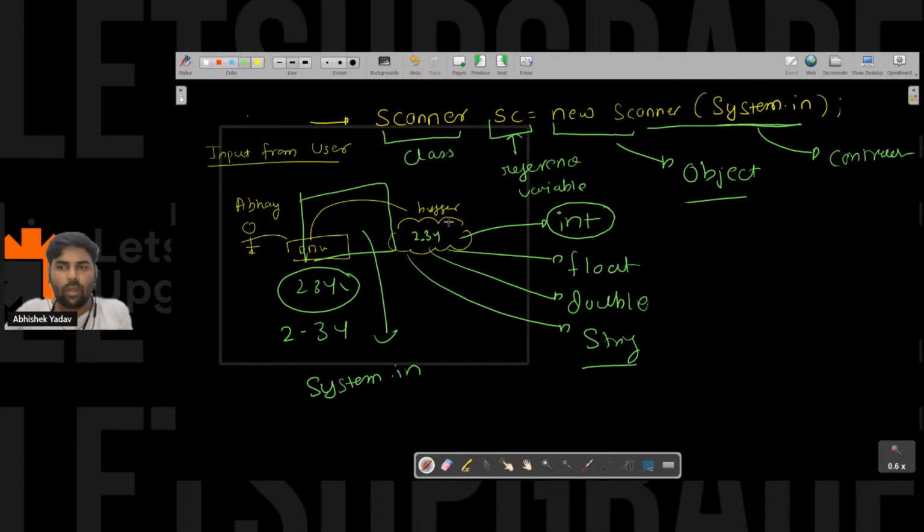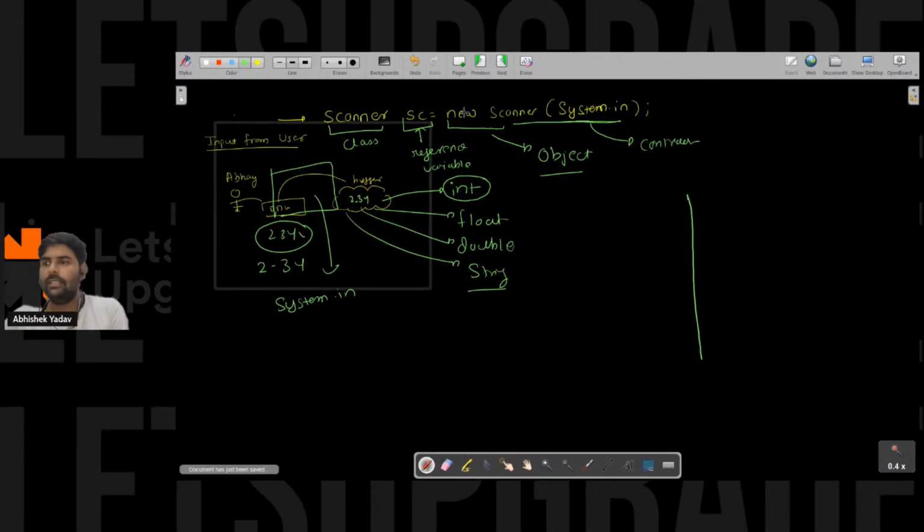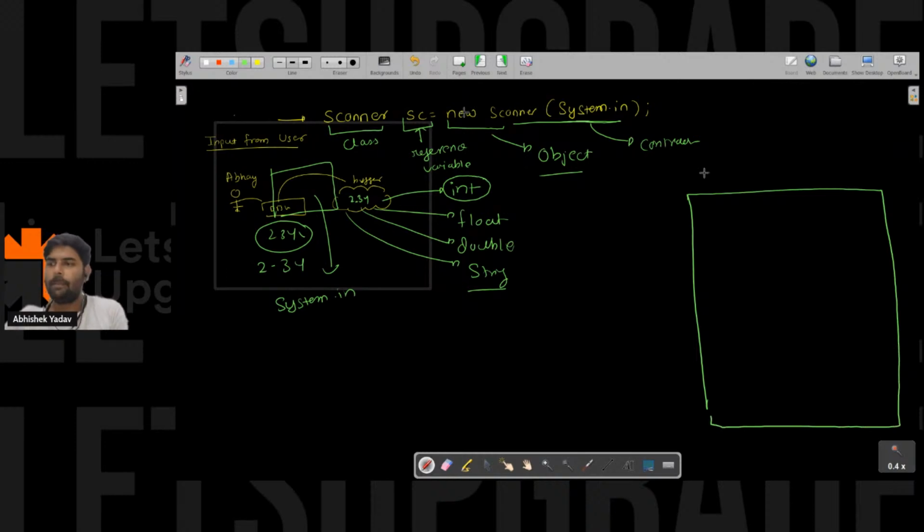After that, I want the data either in integer, float, double, or string, right? And how can I get the data from the buffer and convert it to the integer format? This functionality is already written inside the scanner class. So we have a scanner class like this. You can assume this is a scanner class, right? Inside the scanner class we have different methods, and inside those methods the code is already written to convert the data from the buffer to integer, to float, to double, right?